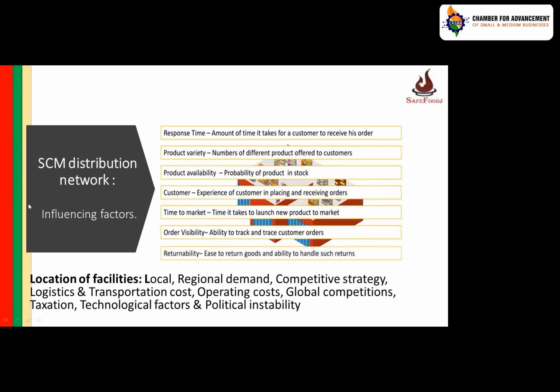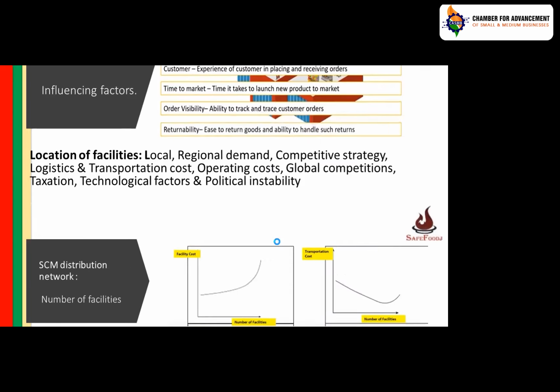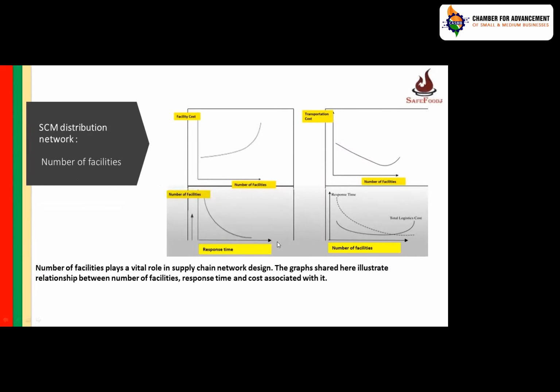So when you decide the supply chain management strategy, you have to look into response time, product variety, availability, customer preferences, lead time to the market, order visibility, and returnability. Just now, as we discussed, if there is any problem with the goods and they have to be returned, will that be allowed? Patanjali doesn't allow it.